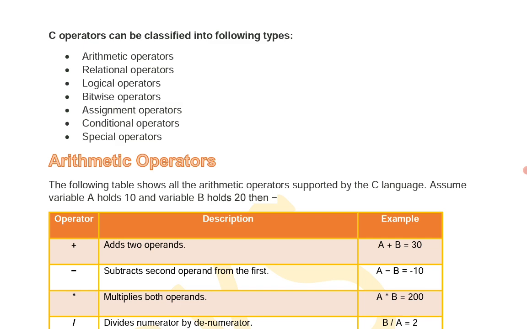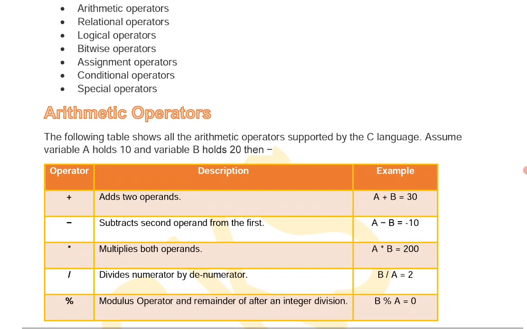Assignment operators are generally used with numbers, and they are also called increment and decrement operators. Conditional operators are used to test conditions, and special operators are generally used for some specific purposes only.